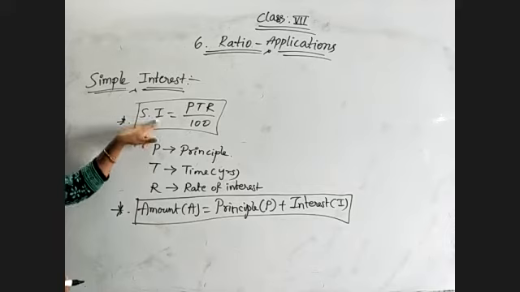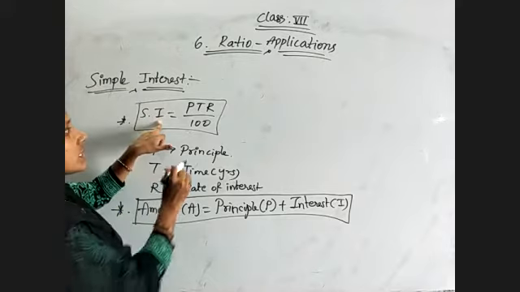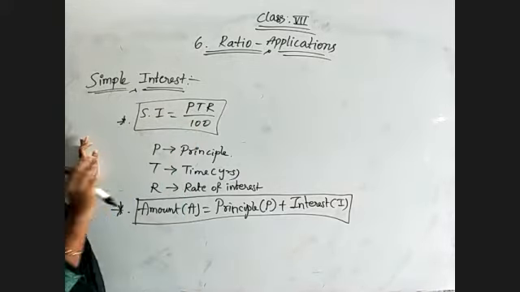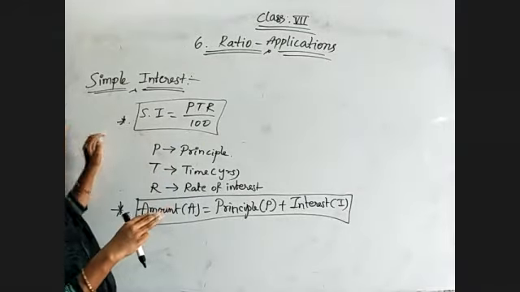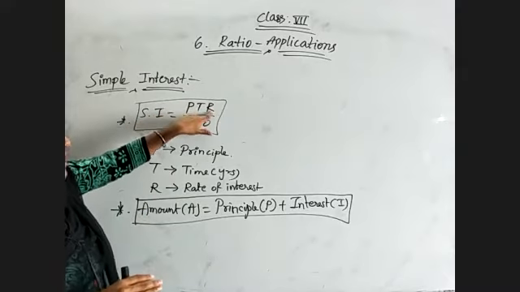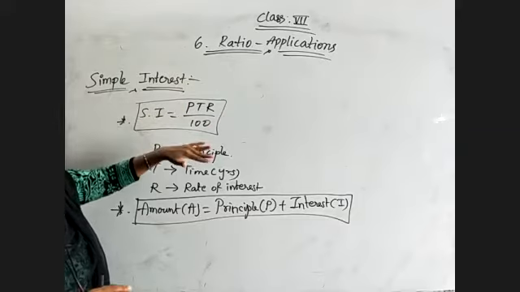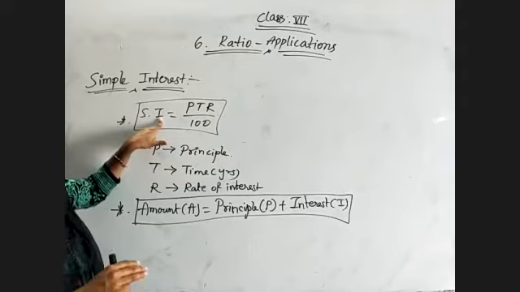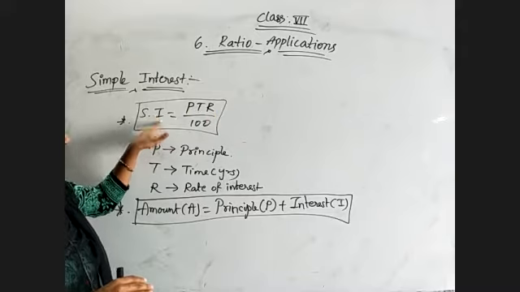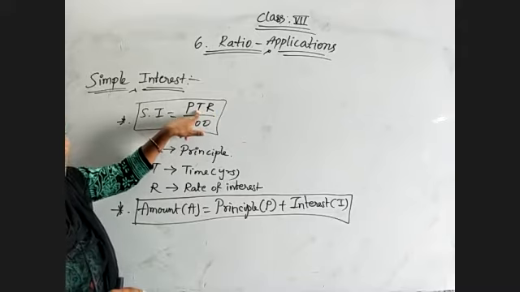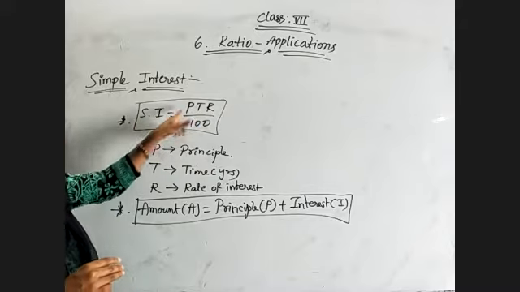If interest is given, see here what the different unknown values are: interest, principal, time, rate of interest. We have 4 variables. So among those 4, if any 3 are given, we can find out the 4th one. Suppose they are given principal, time, rate of interest. By using those 3 values, I is equal to P into T into R by 100. So substitute P, T, R values and find out the I value. If they have mentioned I, P, R, then you need to find out the T value. In that case, I into 100 divided by TR.